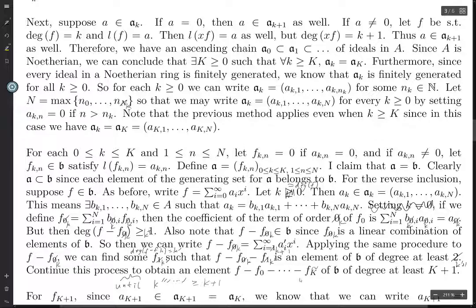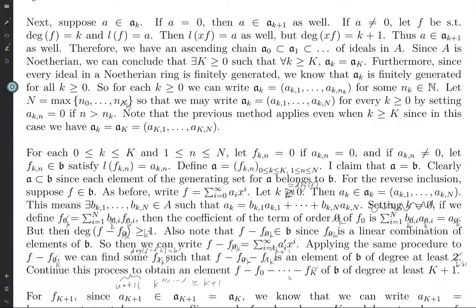And once we subtract this, the remaining formal power series has degree at least capital K plus 1. And we know we can do that because of this procedure, which I've sort of completely butchered at this point, but whatever. Hopefully I made it clear enough that this process works.